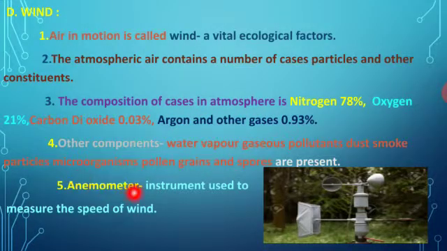Next, to measure the speed of the wind, we use a special instrument named the anemometer. This is the anemometer that is used to measure the speed of the wind. You can find it in many factories and in natural organizations. You can find this anemometer there, to measure the speed of the wind.